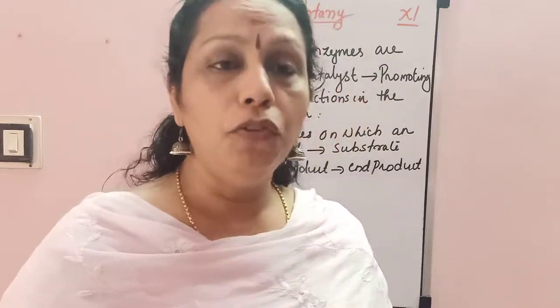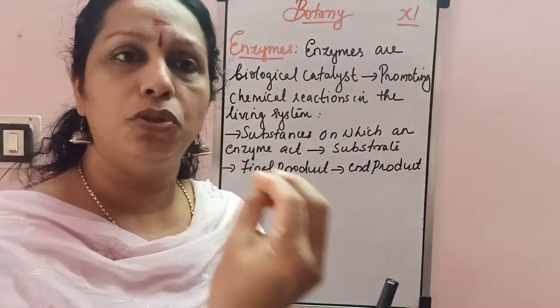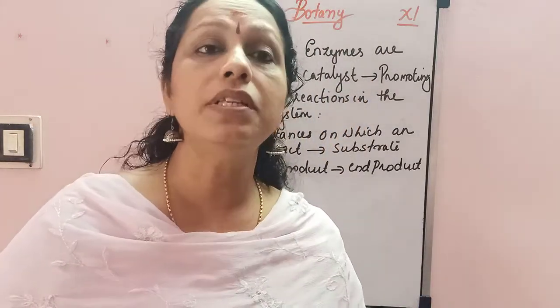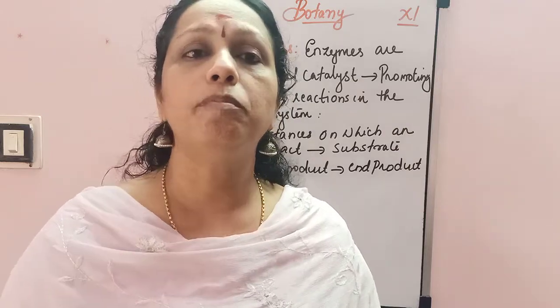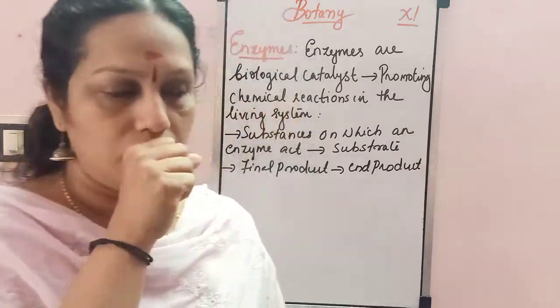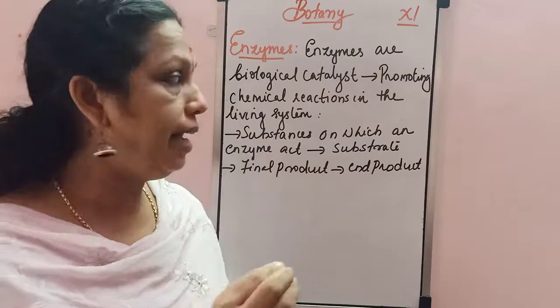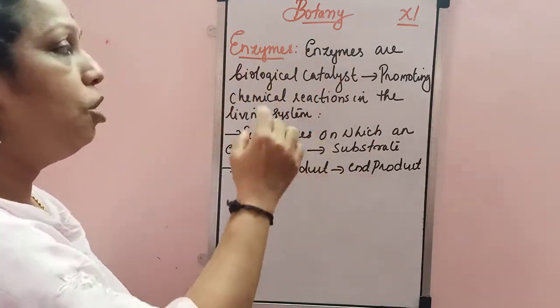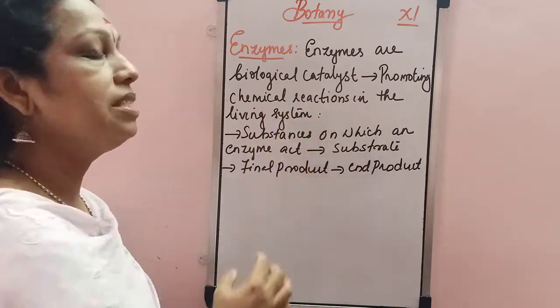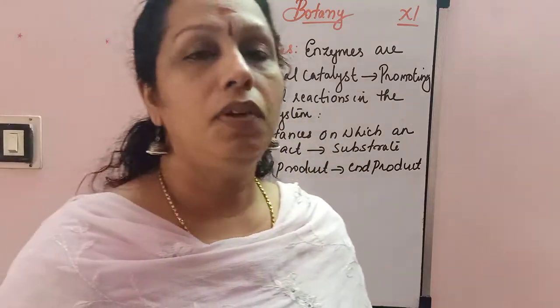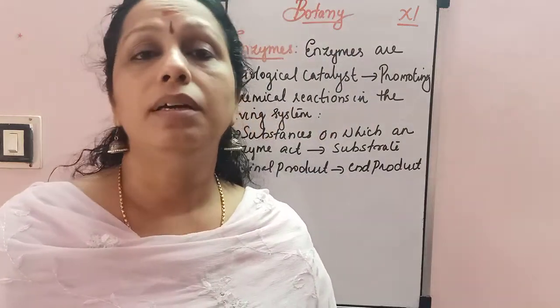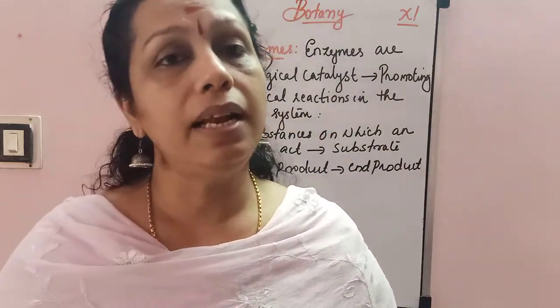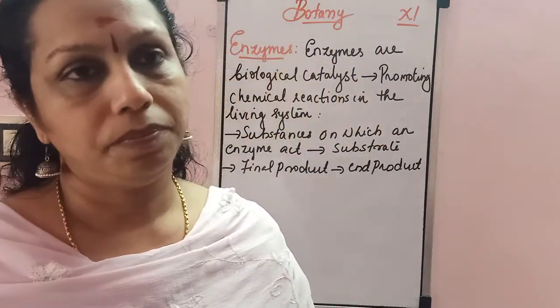Okay. So, helpful for the conversion of carbohydrate to glucose with the help of enzymes. So, they speed up the chemical reactions or the biological reactions. So, enzymes are biological catalysts promoting chemical reactions in the living system, and we can say that the enzymes speed up the process of biological reactions taking place in our body.